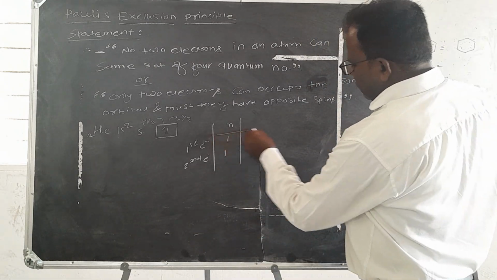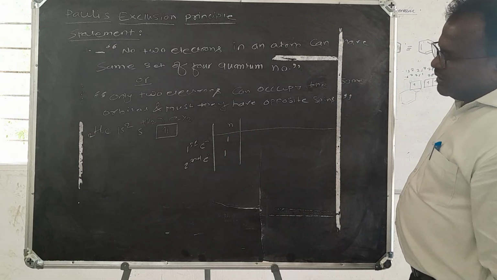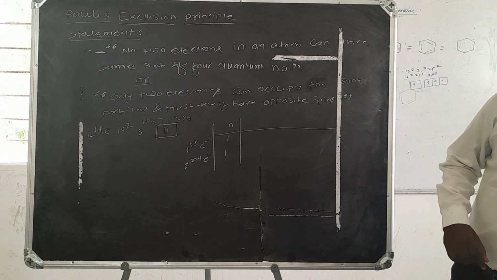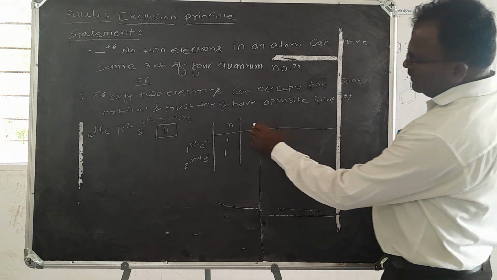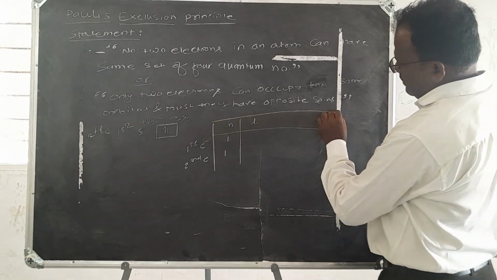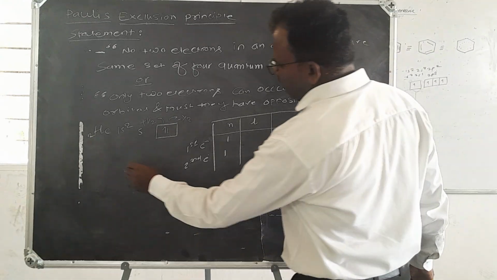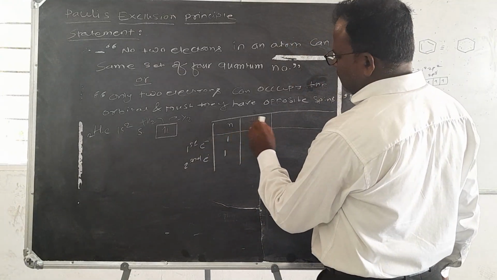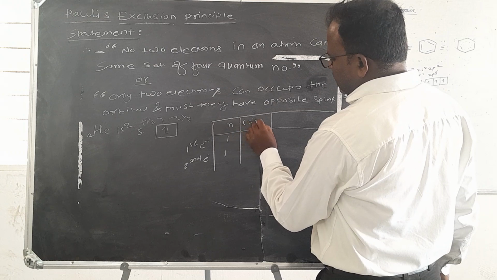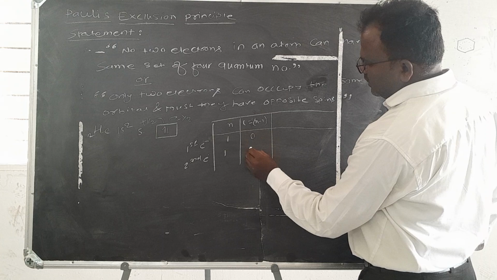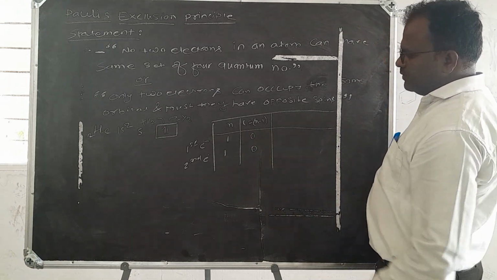Then the azimuthal quantum number l: how to calculate the l value? l is equal to n minus 1. The l value is 0 and 0 here.